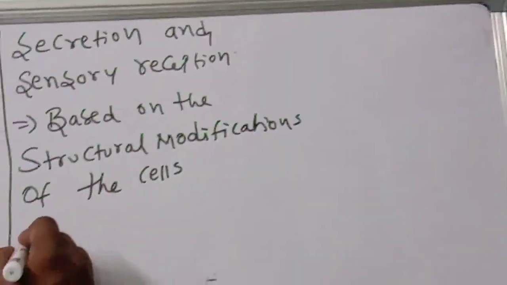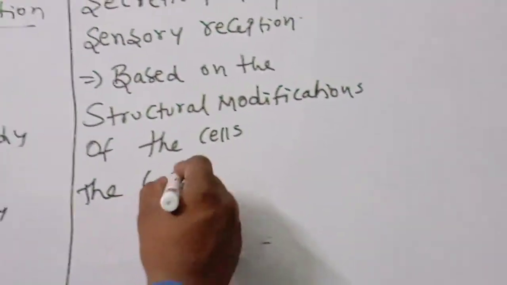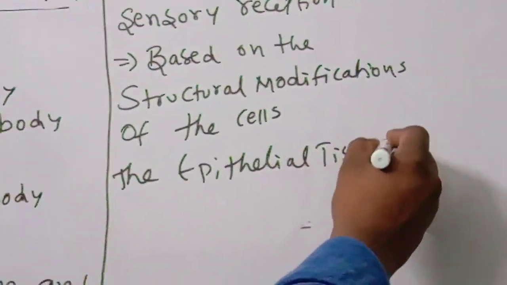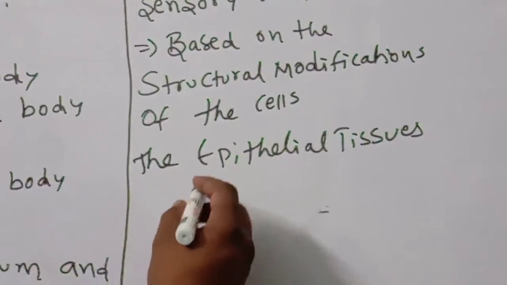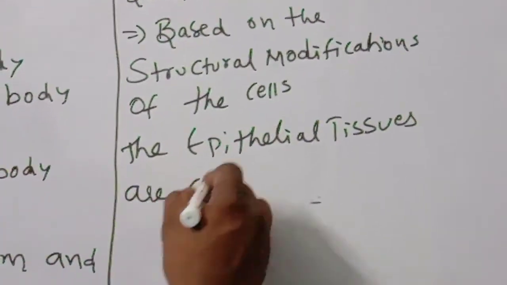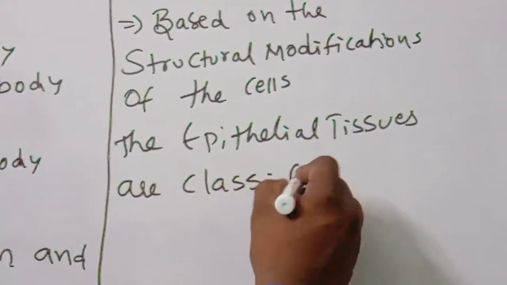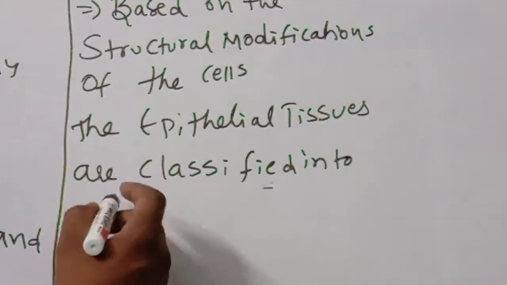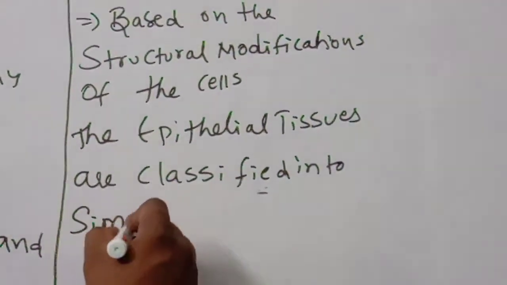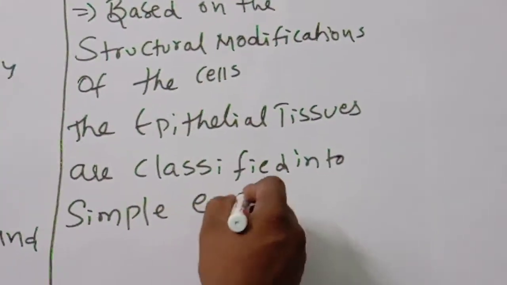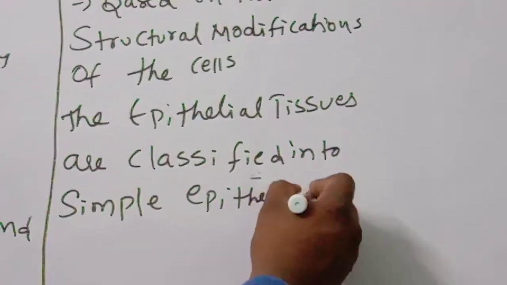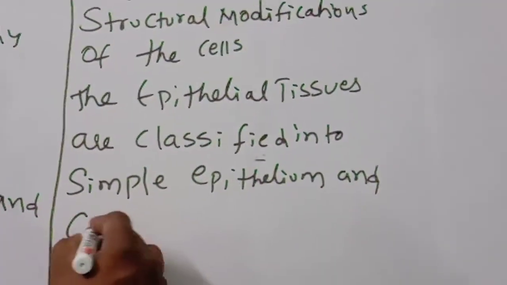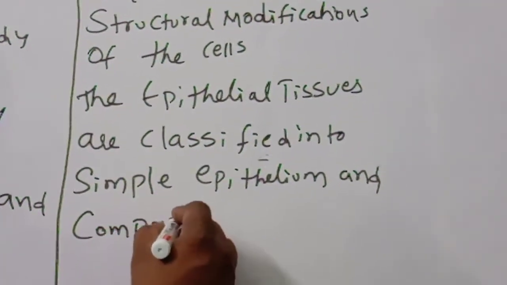The epithelial tissues are classified into simple epithelium and compound epithelium.